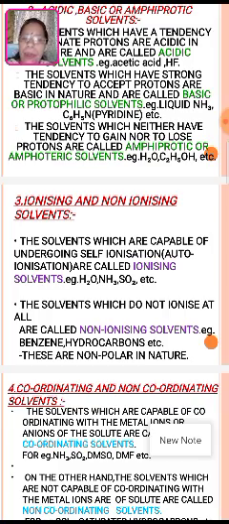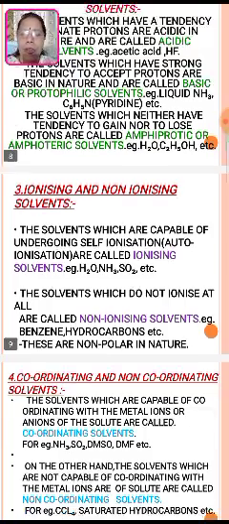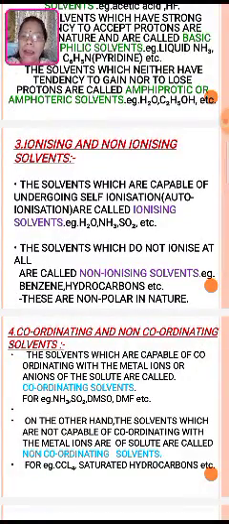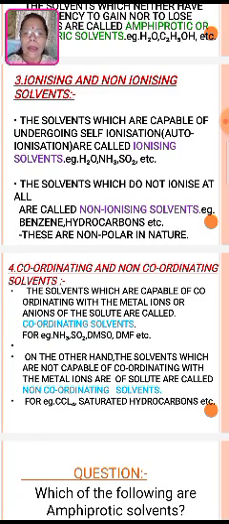The solvents which do not ionize at all are called non-ionizing solvents. An example is benzene. Benzene does not ionize itself. Hydrocarbons also do not ionize, so they are non-ionizing. These are non-polar in nature, so there is no formation of ions, and no polarity either. The fourth one is coordinating and non-coordinating solvents.